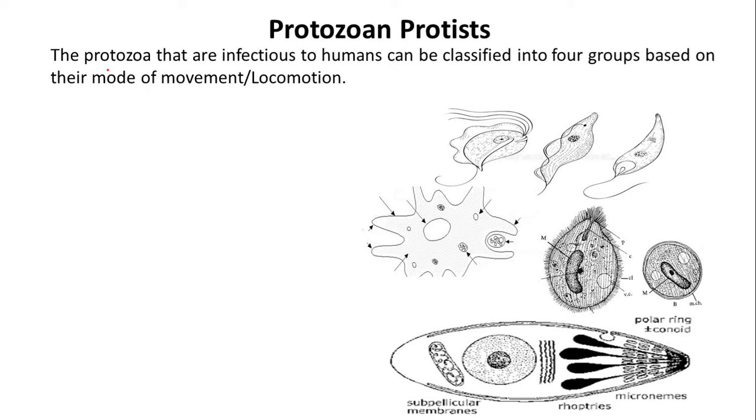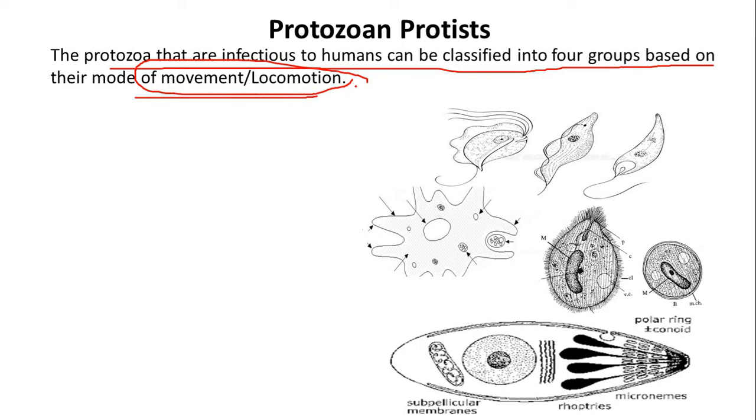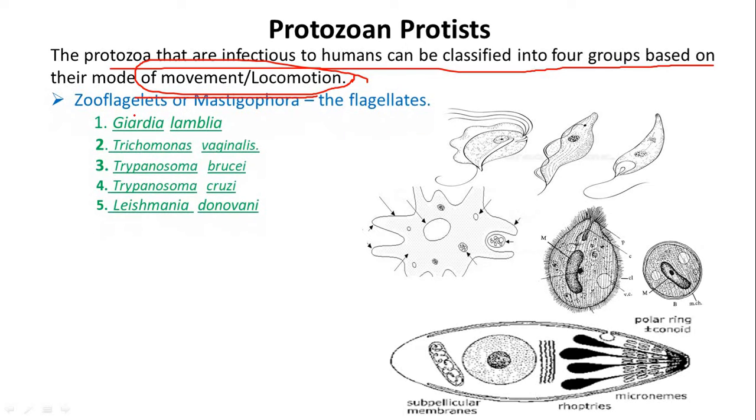Protozoan parasites. The protozoan parasites are infectious to humans and can be classified into four groups based on their mode of movement or locomotion. So here we will consider the movement or locomotion of protozoa to classify them. First one is zooflagellates or Mastigophora. The flagellates, that means they have flagella. In this picture you can see that all of them have flagella.